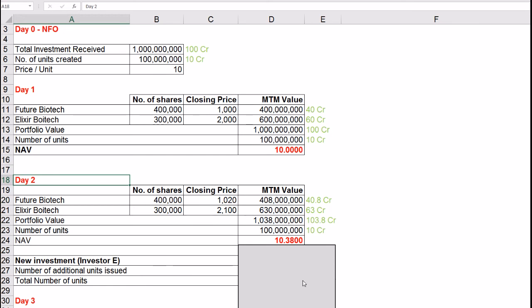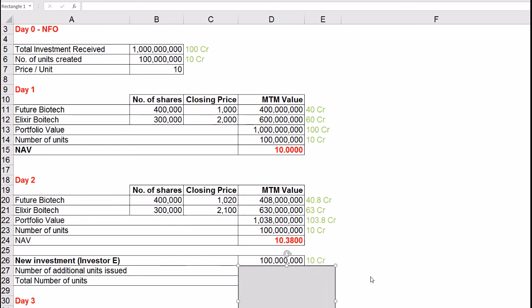Given that this is an open-ended scheme, assume that it receives another 10 crore of investment on day 2 from investor E. How many units of the fund would investor E get? What will be the value of each unit? We know that value of each unit is 10.38. Hence, the number of units awarded to investor E will be 10 crore divided by 10.38, equal to 96,33,911.3680 units.